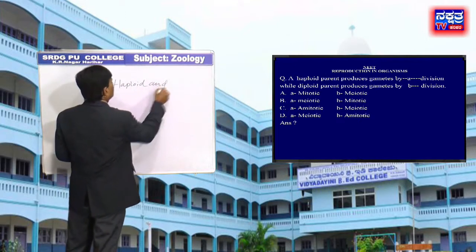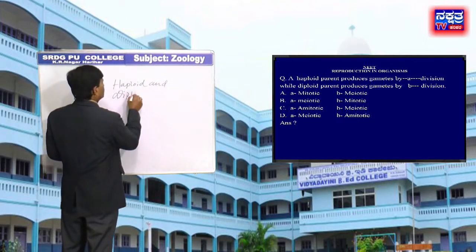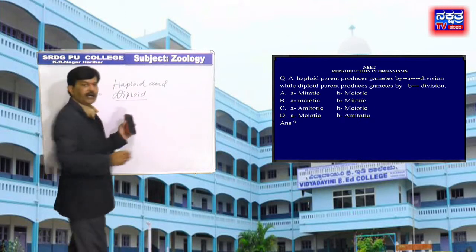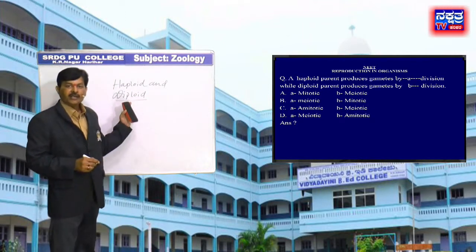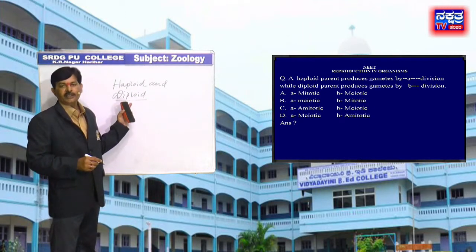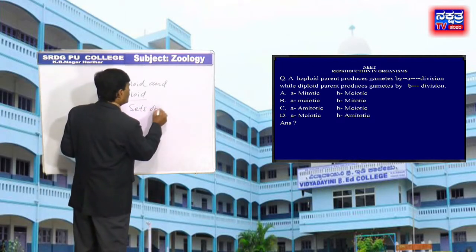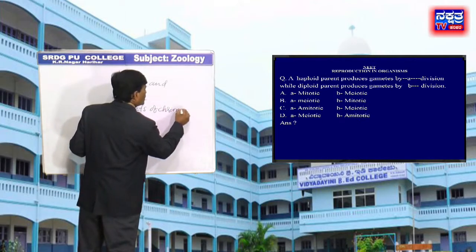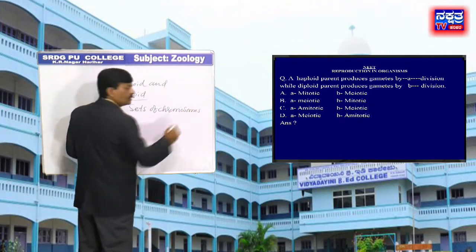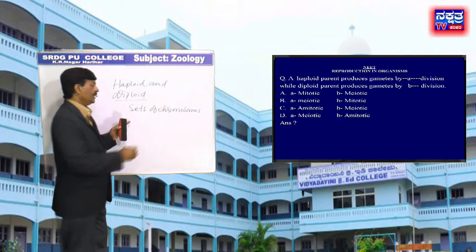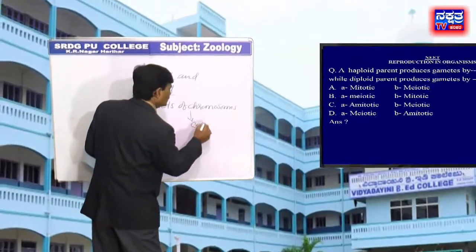Haploid and diploid are terms referring to the number of sets of chromosomes in a cell.